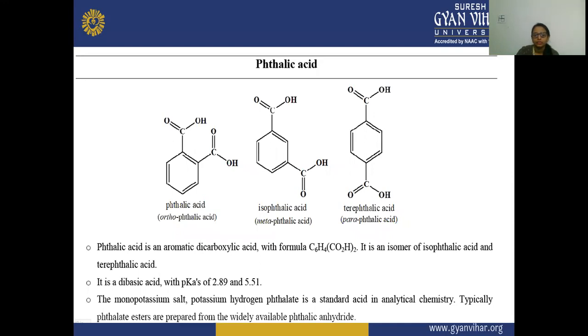So phthalic acid also has three isomers, and it is an aromatic dicarboxylic acid with the formula C6H4(CO2H)2, and it is an isomer of isophthalic acid and terephthalic acid. It is a diprotic acid with pKa of 2.89 and 5.51, and its monopotassium salt is potassium hydrogen phthalate. Phthalate is a standard acid in analytical chemistry. Typically, phthalate esters are prepared from the widely available phthalic anhydride.